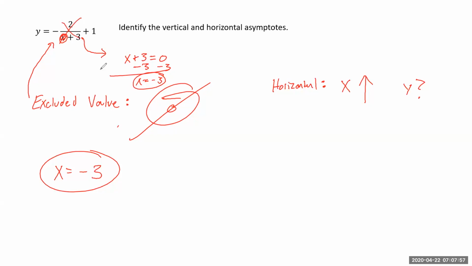It goes to 0. Well, then that means that y must be getting closer and closer, not to 0, because it's not just this 2 over x plus 3. It's negative 2 over x plus 3 plus 1. So as this term gets closer and closer to 0, which happens when x gets bigger and bigger, this y gets closer and closer to positive 1. So in this case, our horizontal asymptote would be at y equals positive 1.